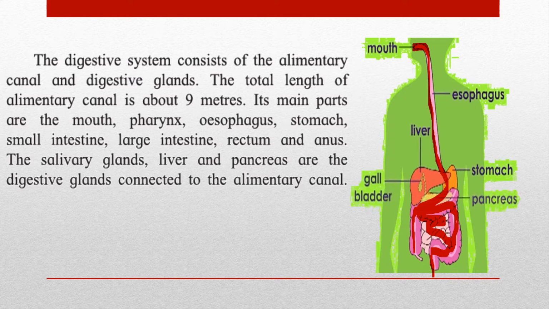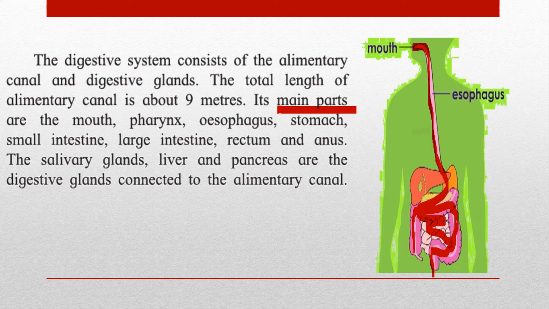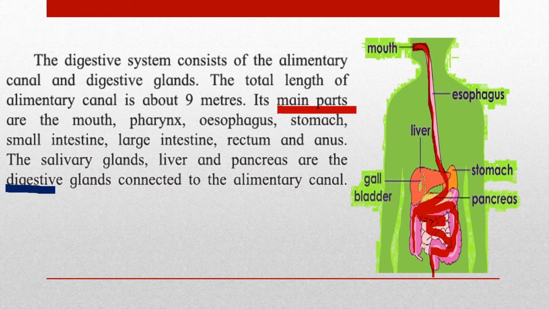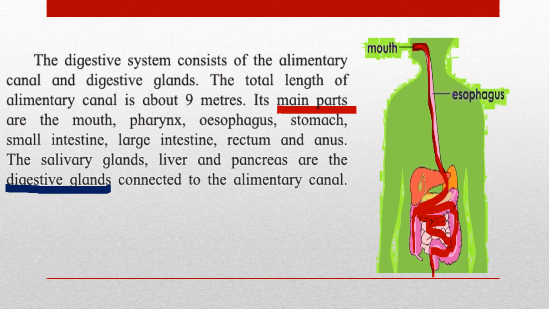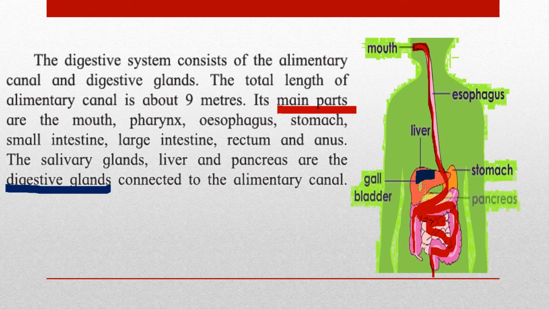This is about 9 meters long, because the small intestine and large intestine are coiled inside your body. So when it is stretched, we will come to know how long it is. Okay, so it is about 9 meters long. These are the main parts of the digestive system.